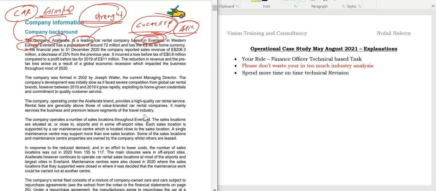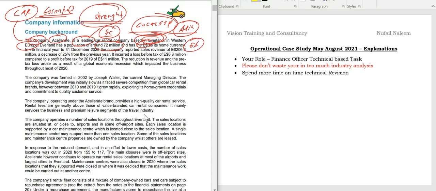Evelyn has a population of 72 million. So 72 million is a very good population. That is 7 crores and 20 lakhs. It's a very good population and has an e-dollar as the home currency. So I'll use the term here, e-dollar as the home currency.